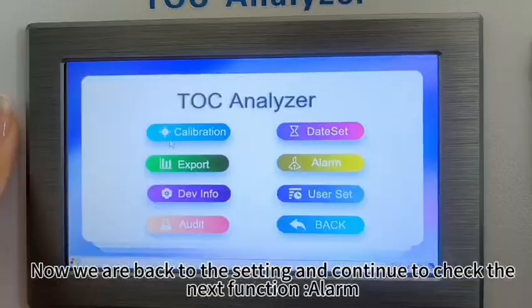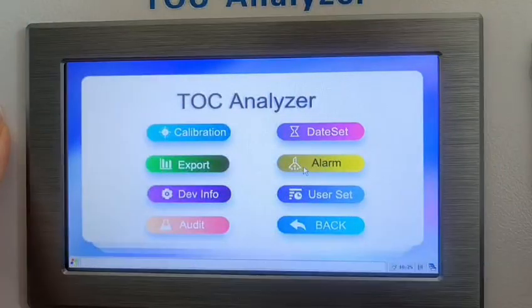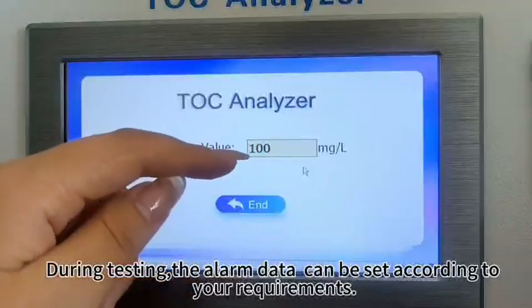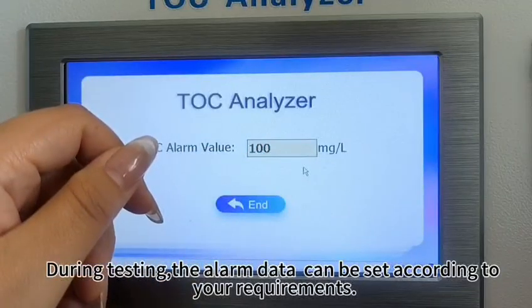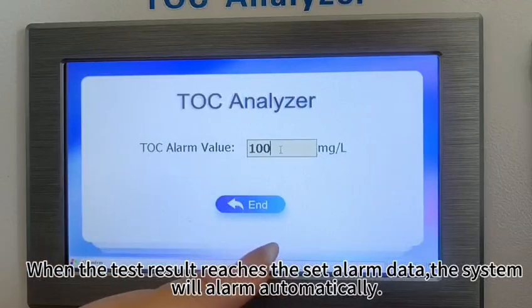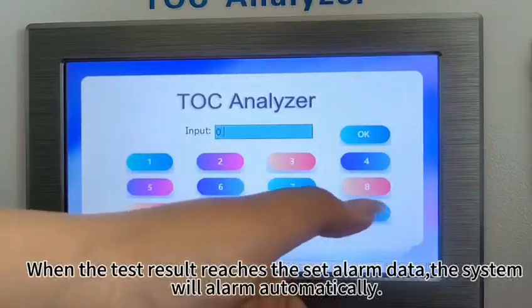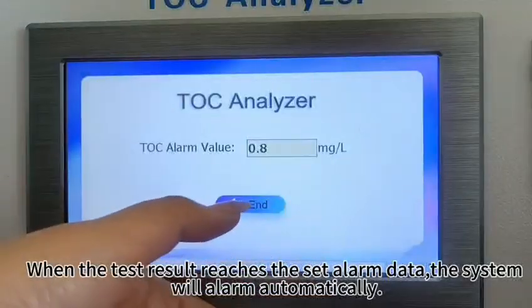Now we are back to the setting and continue to check the next function, alarm. During the testing, the alarm data can be set according to your requirements. When the test result reaches the set alarm data, the system will alarm automatically.